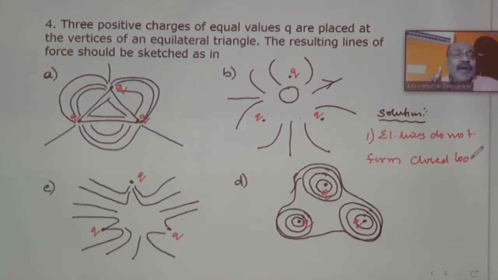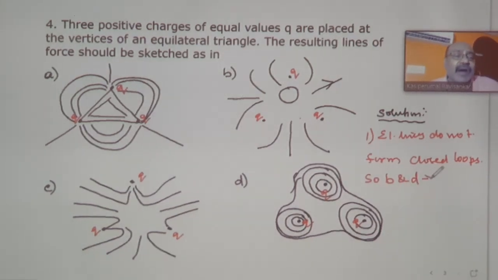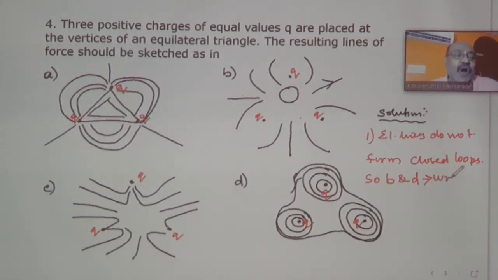Here in B you have a closed loop, and in D also you have closed loops. So B and D are both considered to be wrong. B and D are not the answers.